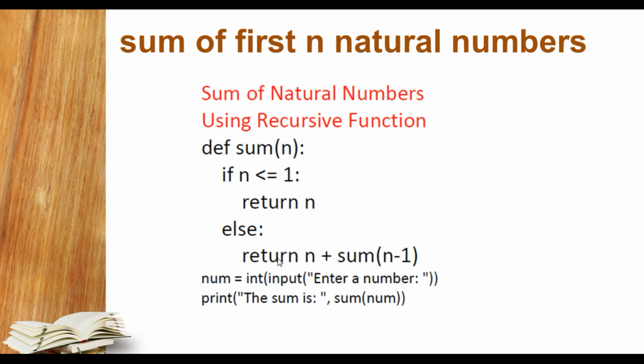It will return n plus sum, calling the function again. You can see this syntax contains the function call: sum within round brackets n minus 1, round bracket close. Then we come out of the indent of this function. Now I am asking the user to please enter the number. I typecast it to an integer, and after that I print the sum is the result.